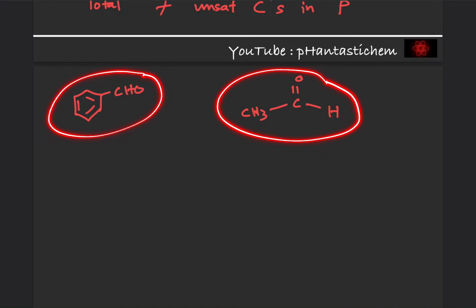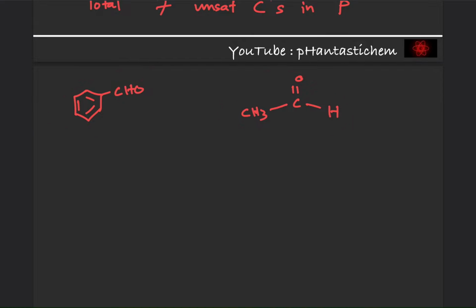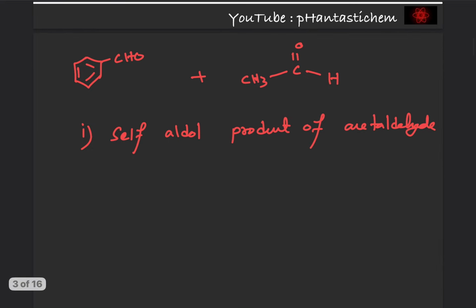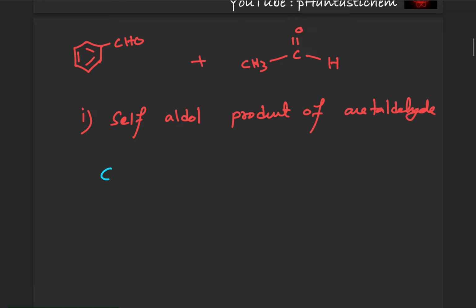So therefore two products are possible. First is the self aldol product of acetaldehyde, so let's do that first. To find out the self aldol product of acetaldehyde, we take two molecules, since there will be plenty of them.